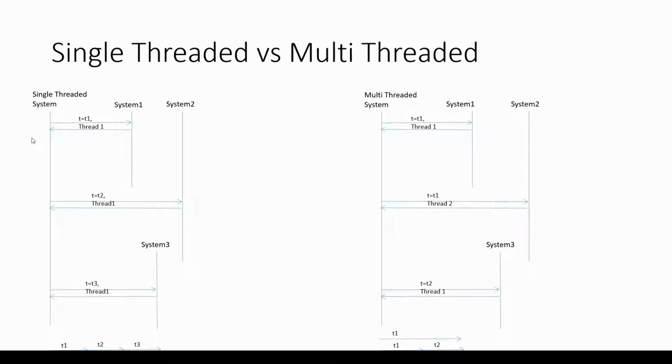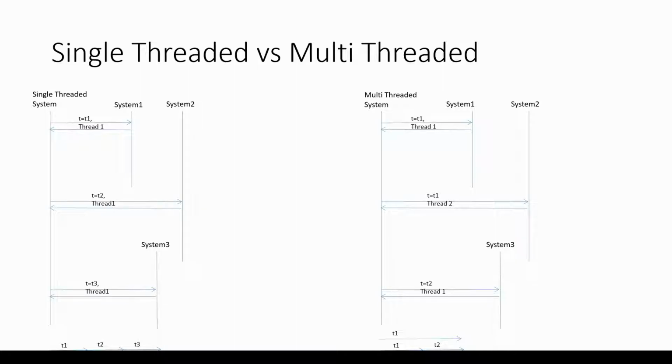Now we will see the comparison between a single-threaded system and a multi-threaded system. On the left we have a single-threaded system talking with system 1, system 2 and system 3. Suppose our scenario is that system 3 depends on the system 1 output and system 2 is independent of system 1. With a single thread, first I'll call system 1 and get the response back. Then I'll call system 2 with the same thread. After I get a response back, I'll take the input of system 1 and pass it to system 3 to get a response back. So here I have to wait for T1 plus T2 plus T3 seconds because I have a single thread and I can't call system 2 or system 3 simultaneously.